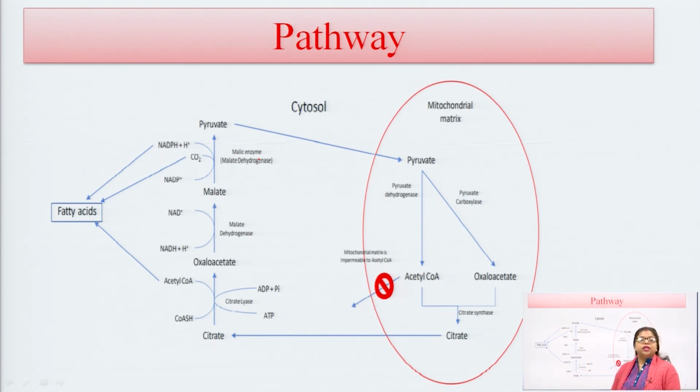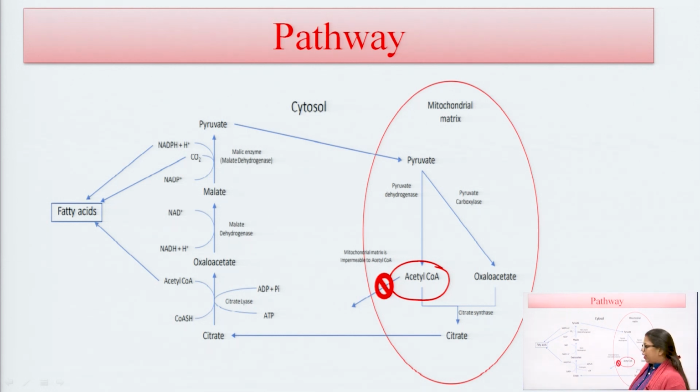You have already seen that there are many intermediates present here which are also similar to the Krebs cycle. Pyruvate also reacts in the Krebs cycle. In the mitochondrial matrix, pyruvate reacts with pyruvate dehydrogenase to form acetyl coenzyme A. This acetyl coenzyme A is not directly converted into citrate; it reacts through various steps, and with the help of citrate synthase forms citrate.